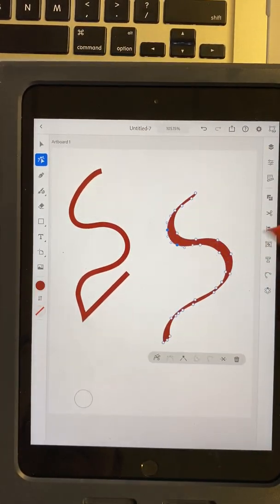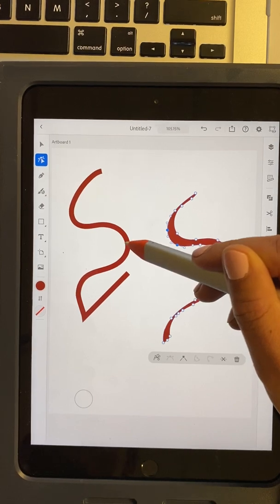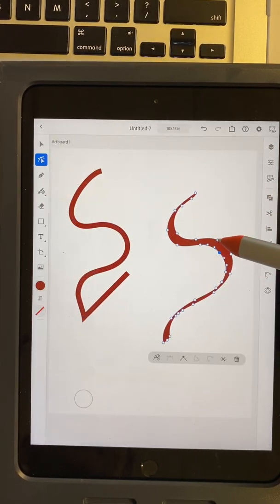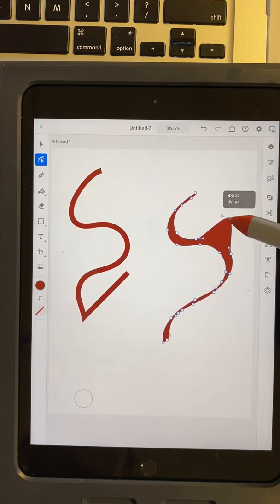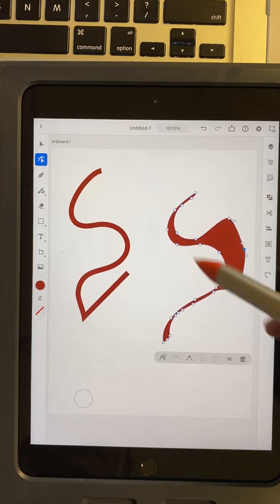So if I click on that line, you notice that there are anchor points on the outside of the line. With this first one, there are anchor points only on the line. So what I can do is manipulate this line by moving each anchor point, and you can see it's almost like it's a shape, not a line. And that's what it is.